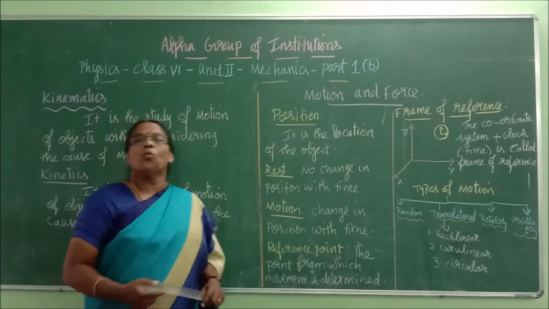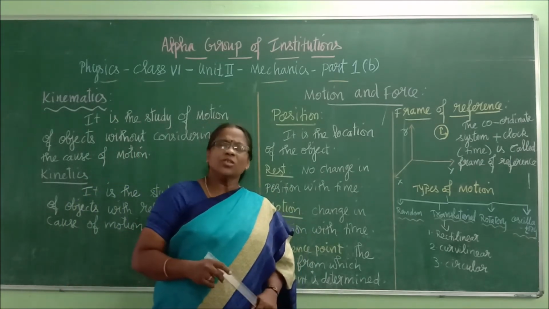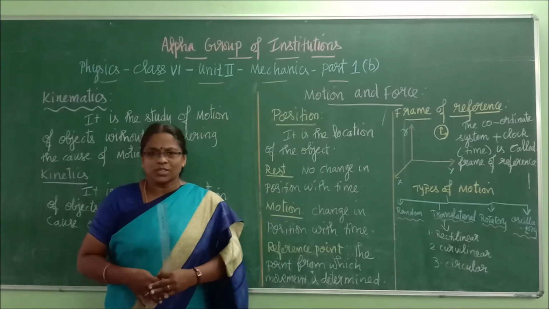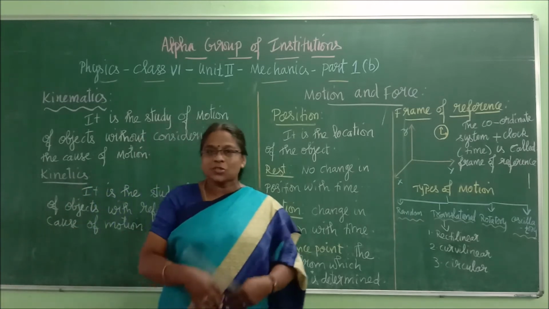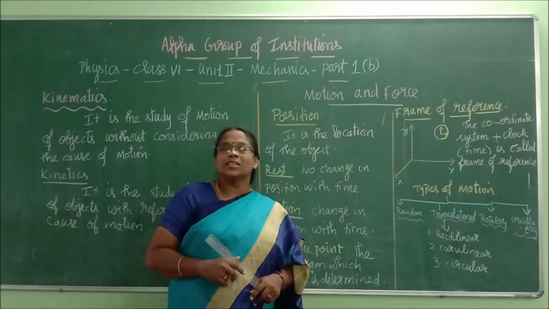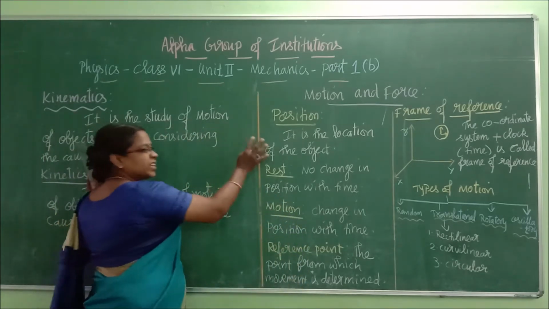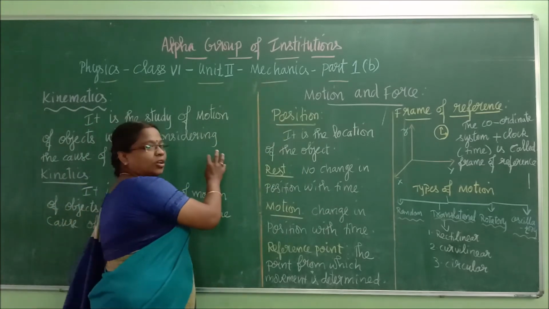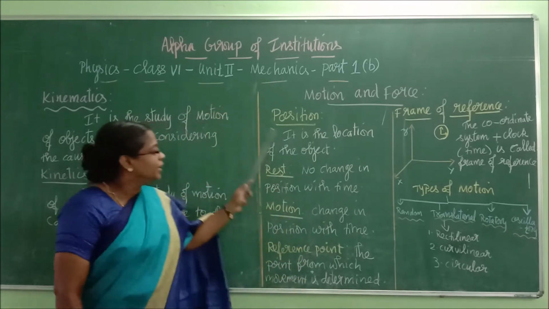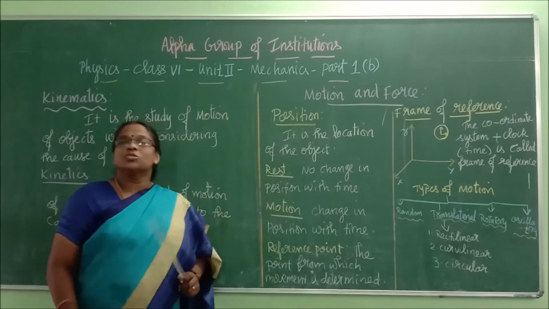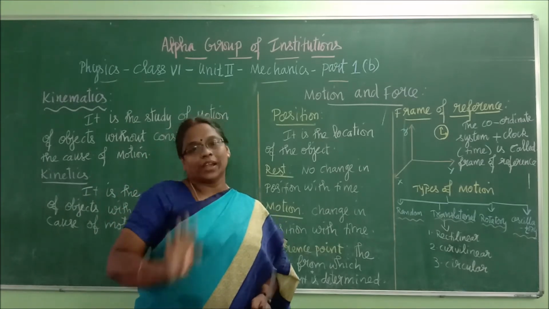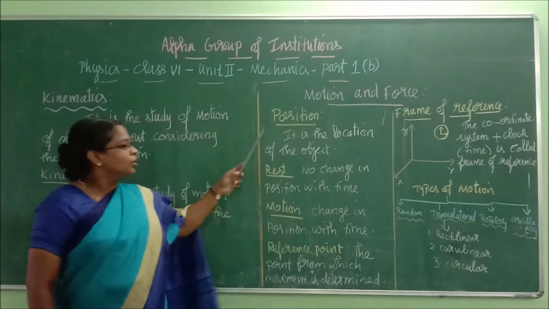First one, we have to know what is position. Position means what? For example, I am standing here. If I am considered as an object, this place where I am standing is called position. For another example, this board is fixed here. The place where this board is occupying, that is called the position. In short, it is the location of the object. Position is nothing but where it is present, where it is located. That is called position.